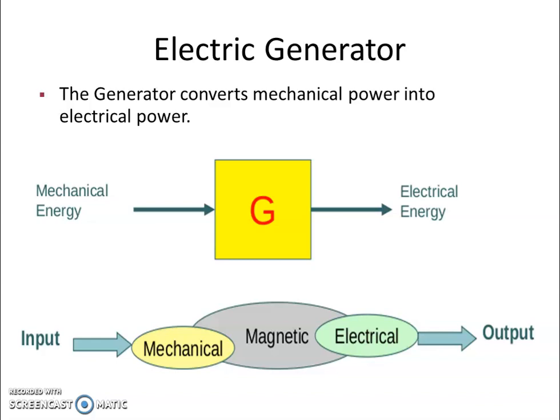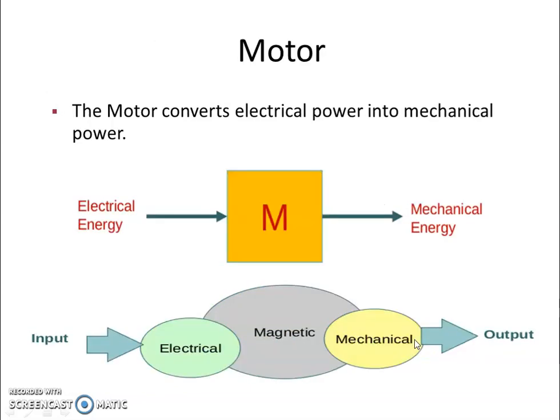But what makes them do so? There is a magnetic field involved. When you give mechanical energy into a machine, because of the magnetic field present inside the machine, the mechanical energy is converted into electrical energy in a generator. Similarly, in a motor, when electrical energy is given as input, the magnetic field present inside the motor helps electrical energy get converted into mechanical energy, which is the output of the motor.